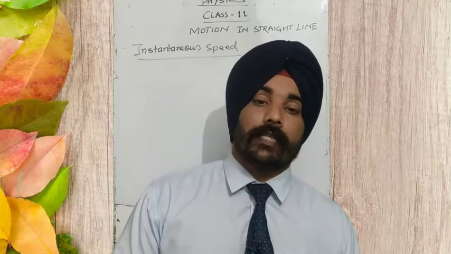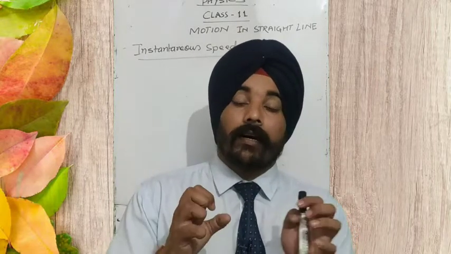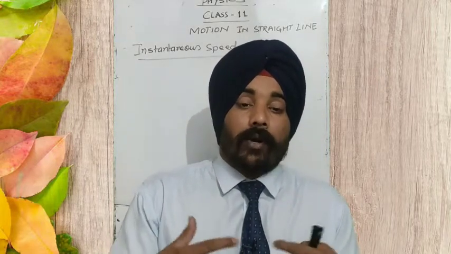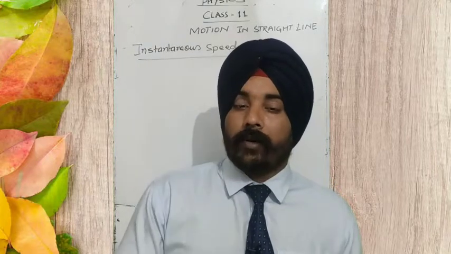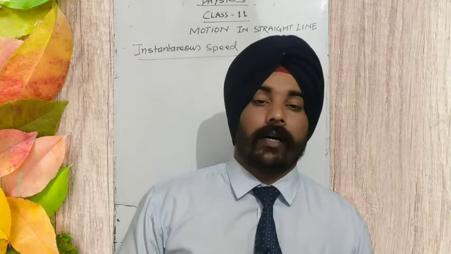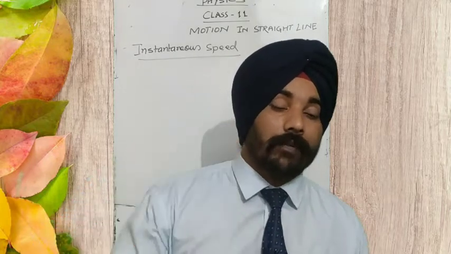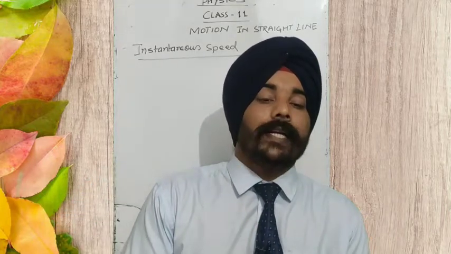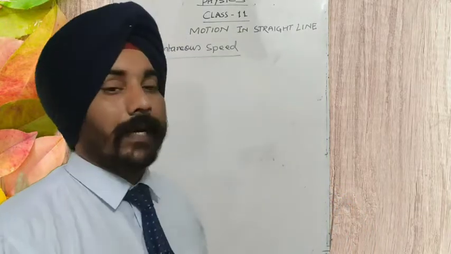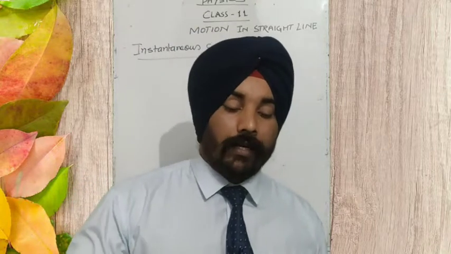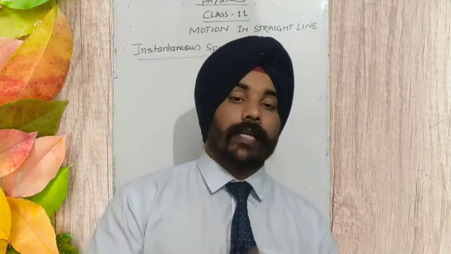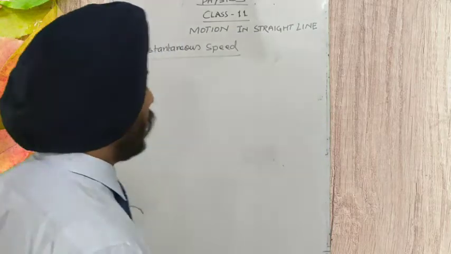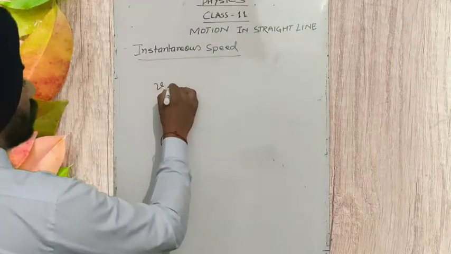What is instantaneous speed? The speed with which the body is traveling for an instant of time, for a very short time. Okay, for a very minute time, an infinitesimally small time. So that speed is called instantaneous speed. So how to express the instantaneous speed in terms of a formula, a mathematical expression? So here we have the instantaneous speed of a body.